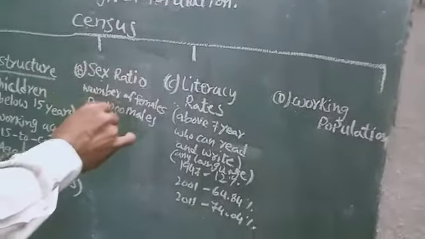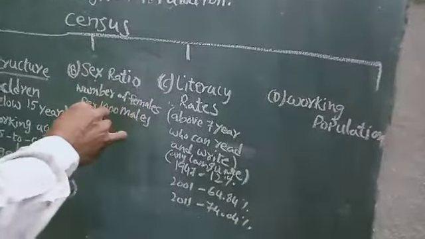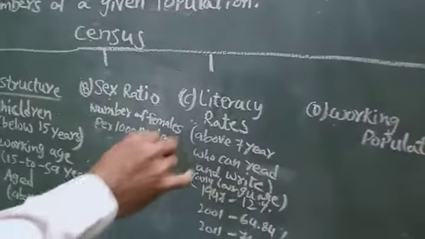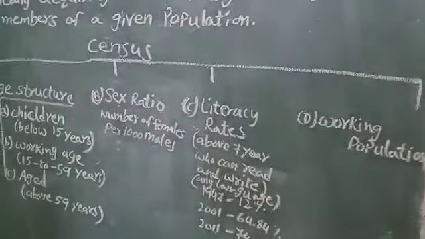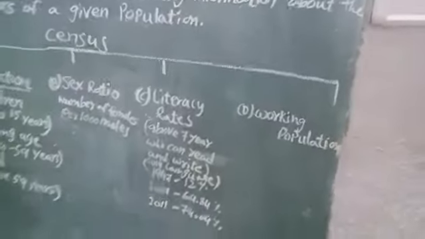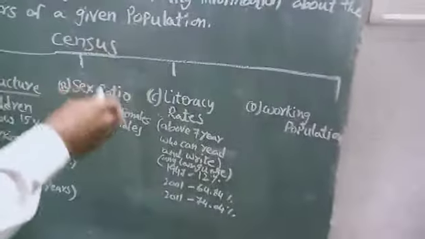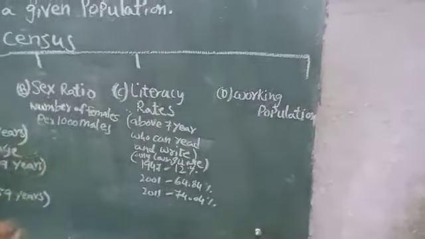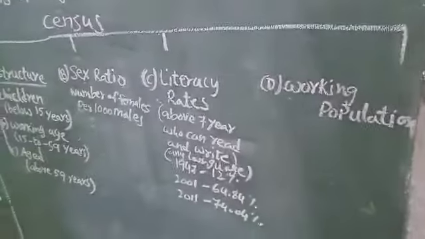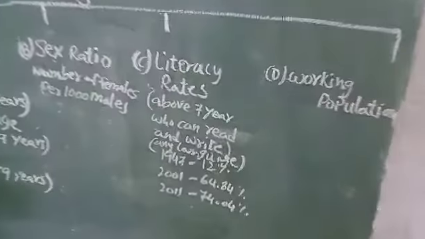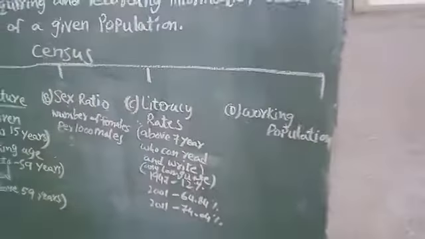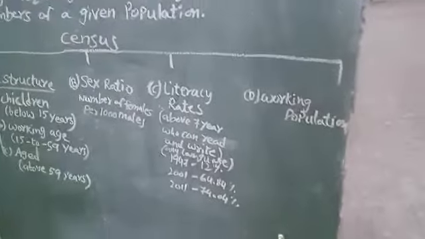The second point in the census is the sex ratio calculation: the number of females per 1000 males in a country. The census also gathers male, female, children and age pattern information. You know that the census calculation is done every 10 years. Okay? Alright.